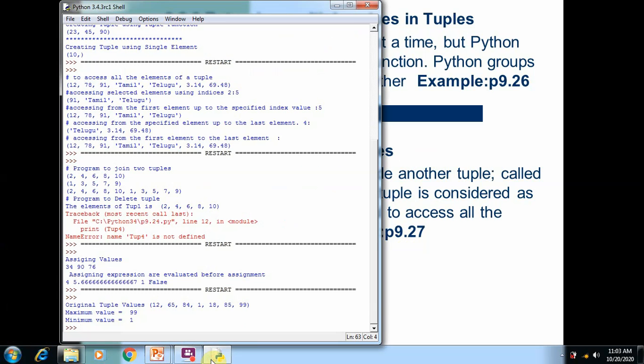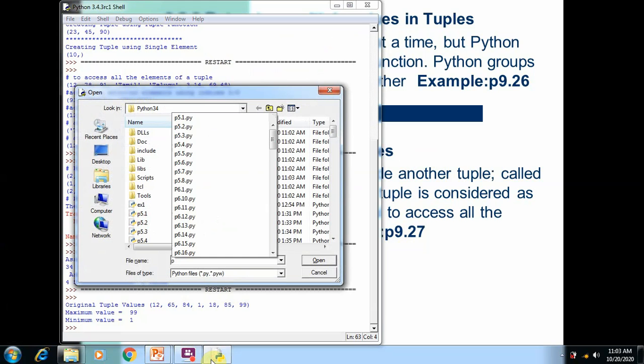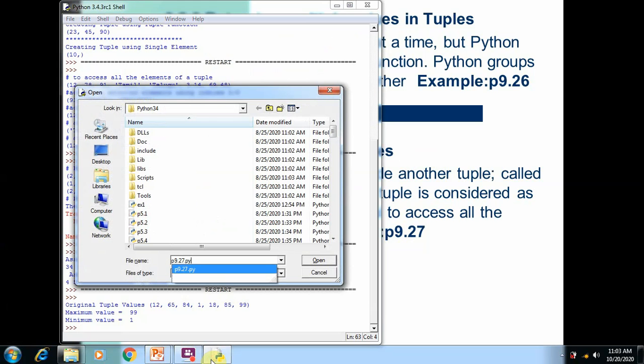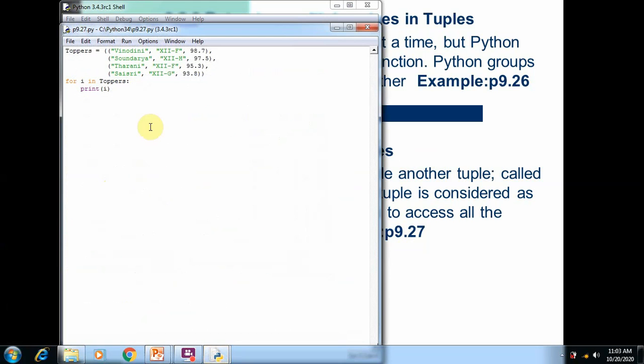So open program 9.27, where we create a nested tuple, as well as learn how to access the tuple elements. Here you can see toppers is the tuple name, is equal to, we open the parenthesis, and after that we close the parenthesis here. Many tuples are created within this toppers tuple: Vinodini 12th 98.75, Soundarya 12th 97.5, Tharani 12th 90.5. Each and every student's data is considered a tuple element, so each element is itself a tuple.